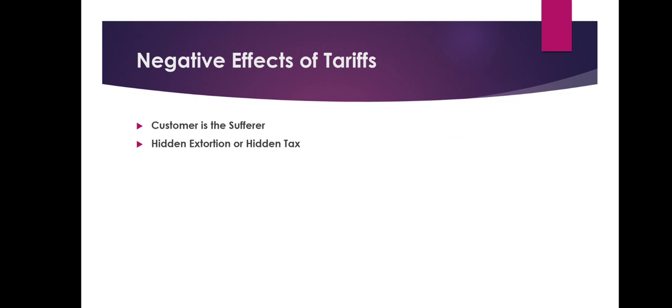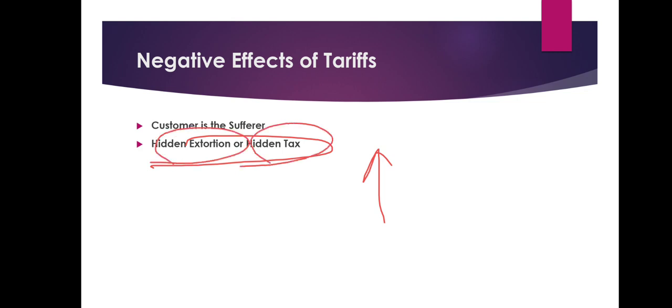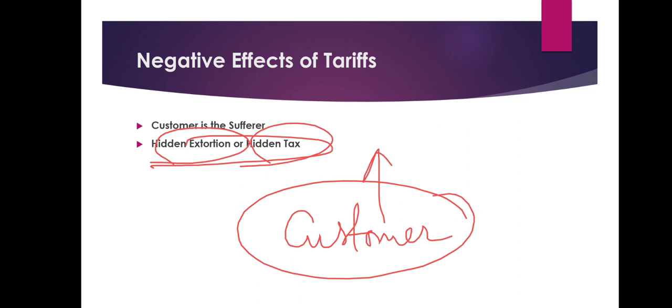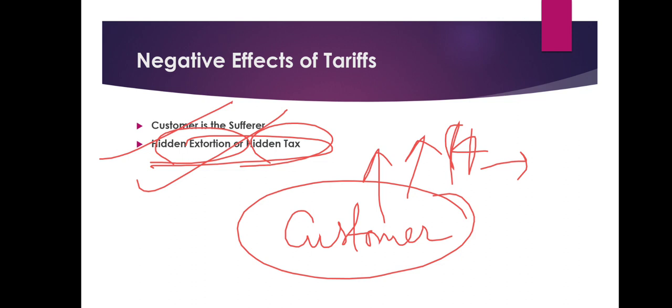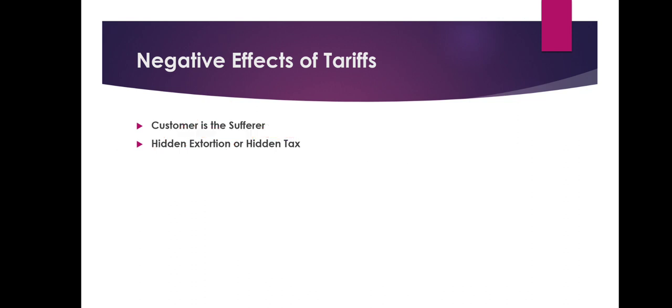People will complain. But if the government indirectly puts tariffs and increases the price of the burger, then people are ready to buy it. So it is an indirect extortion. It is a hidden extortion or hidden tax, an indirect form of taxing, because ultimately the customer has to pay the extra $4 that has been added due to your tariff system, because the citizen has not decided to put the tariff. The government has decided to put the tariff. So by the government putting the tariff, citizens are suffering, customers are suffering, and that is why people call it hidden extortion or hidden tax.